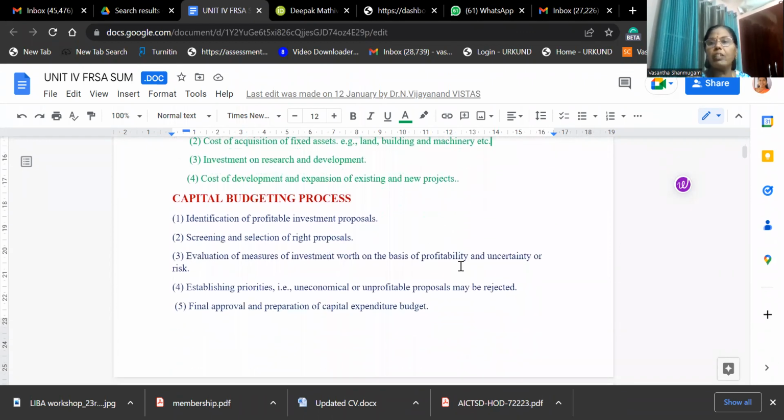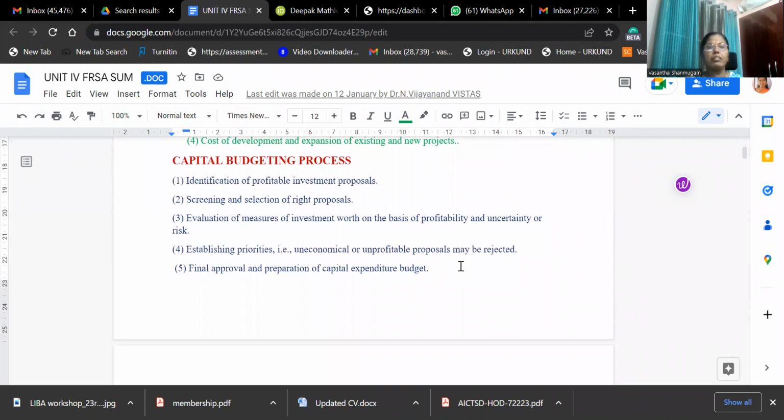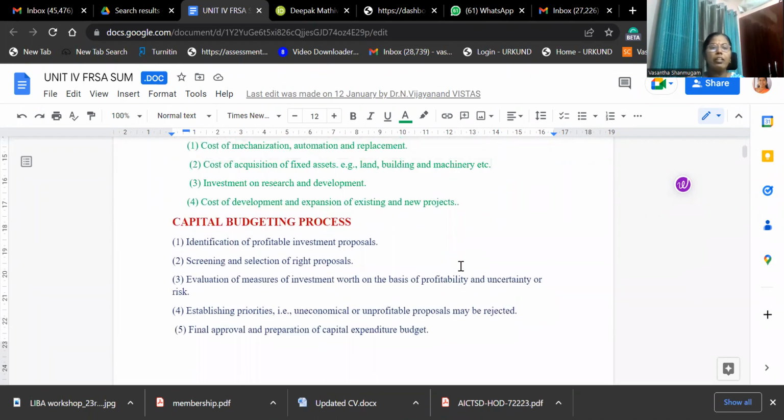So what are the main steps involved in capital budgeting? First, they have to identify the profitable investment proposal. So the firm has to identify the different proposals available in the hands of the management. Next step, they have to do screening and selection of the right proposal on the basis of various criteria. It may be cost as well as profitability mainly considered by the firm.